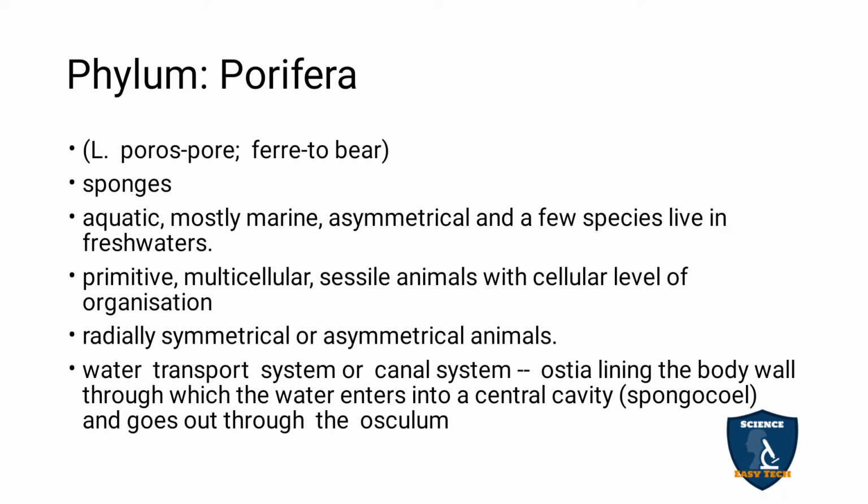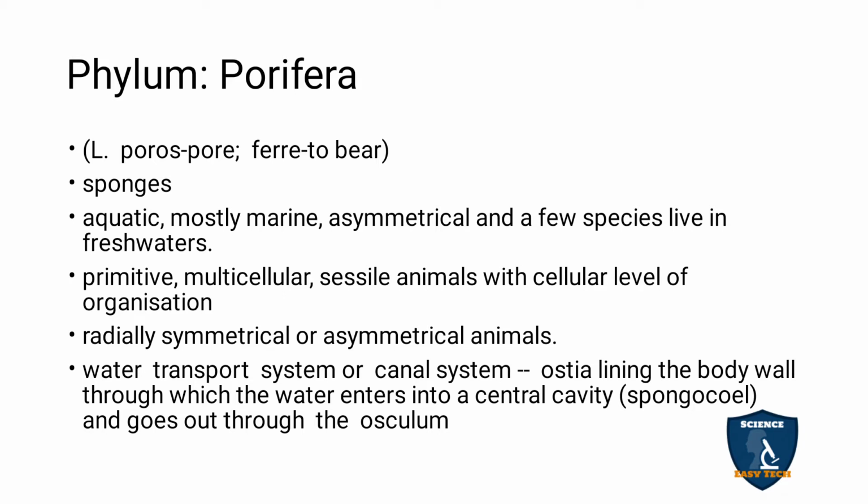Through that, the food or the waste material will enter or be eliminated in the central cavity, which is called the spongocoel. Inside there is a body-cavity-like structure, called the spongocoel.